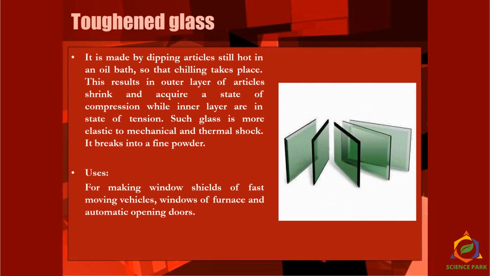Okay. Now let's see toughened glasses. It is made by dipping articles while they are still hot in an oil bath, so that chilling takes place. They are cooled immediately. This results in the outer layers of the articles shrinking immediately because of the sudden low temperature, and they acquire a state of compression, while the inner layers are in the state of tension. Because we create such a condition, the glass becomes toughened, because the outer surface is quenched, cooled quickly.